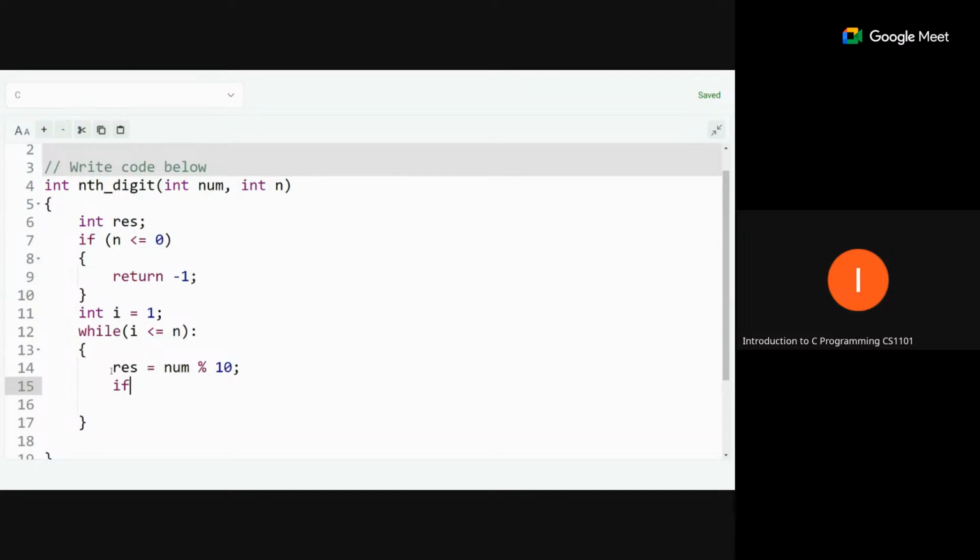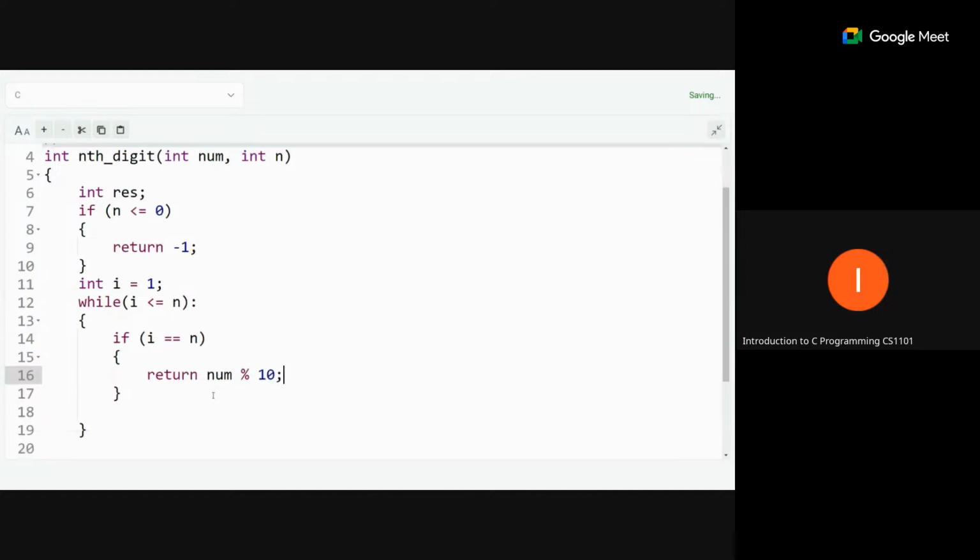So I think this is not required; we will add this statement internally. Okay, here we will check: if i is equal to n, we directly return the answer. So return num remainder value, num percent 10. If this condition is true, we will directly return the answer.